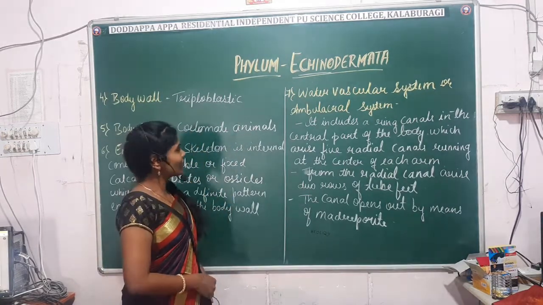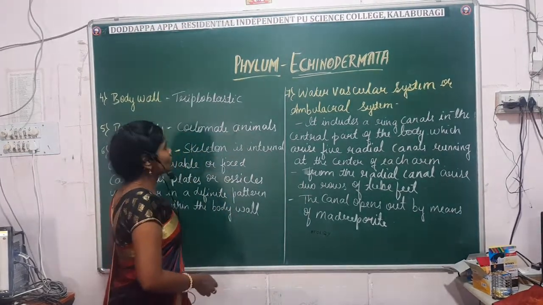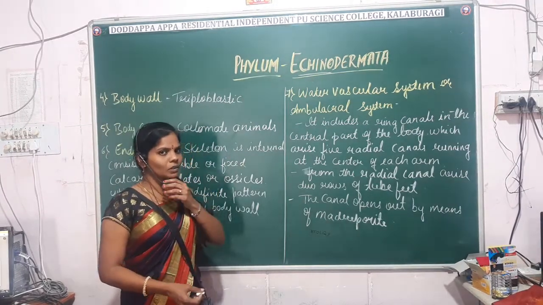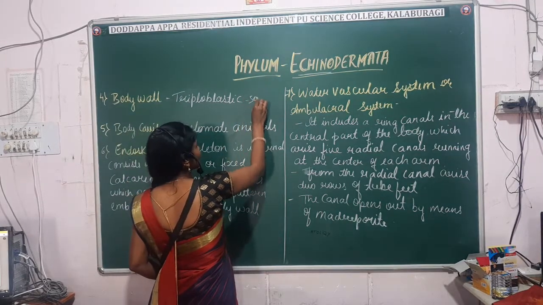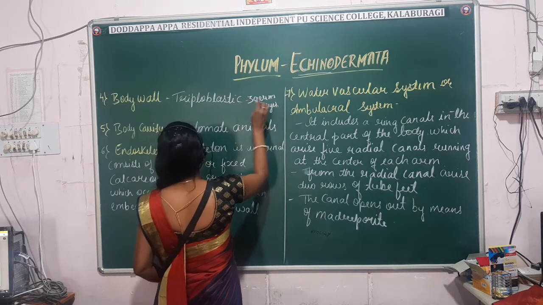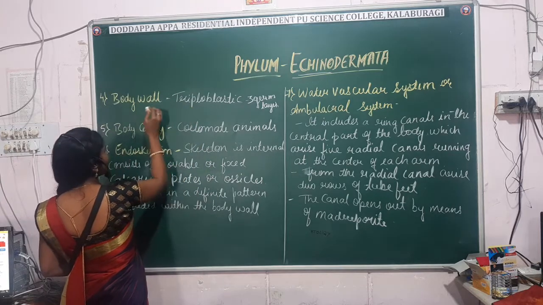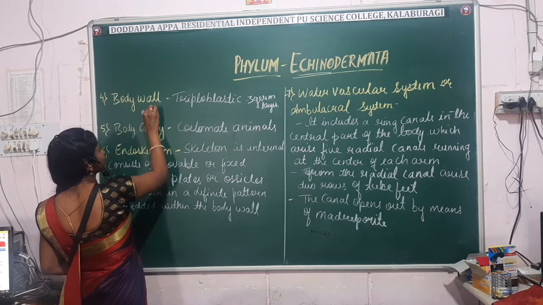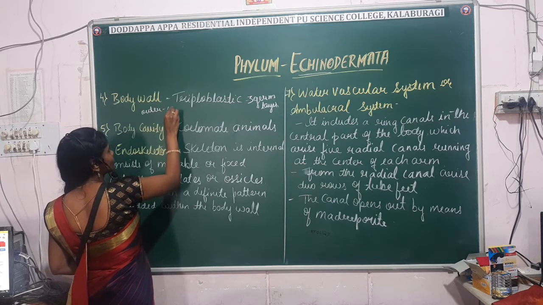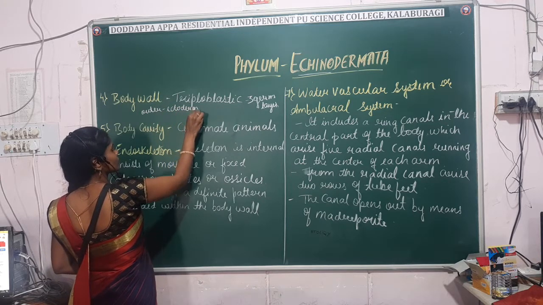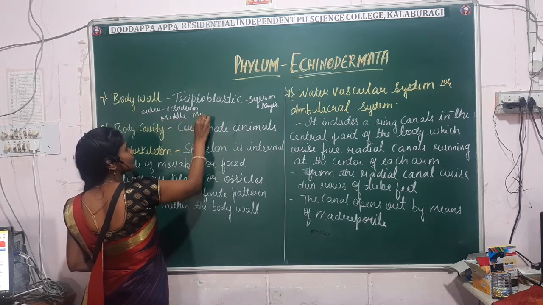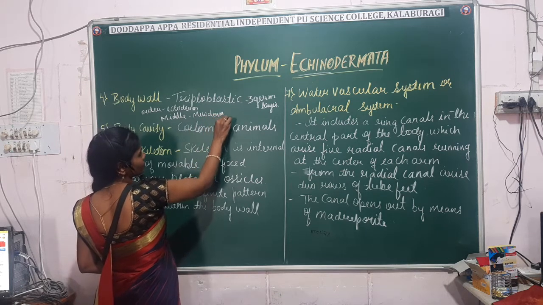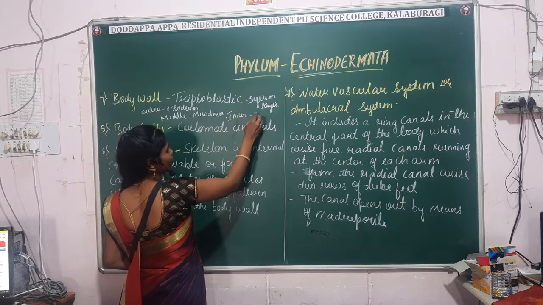Next we move on to another character, that is the body wall. Echinoderms are triploblastic animals. Triploblastic, as you already know, means they are made up of 3 germ layers: the outer layer is ectoderm, the middle layer mesoderm, and the inner endoderm.